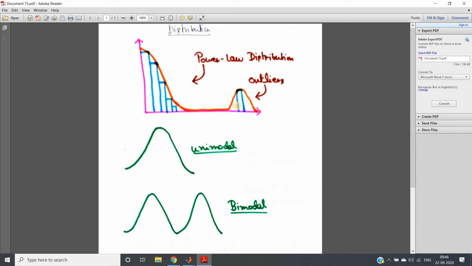Now there are different types of histogram possible. There may be a unimodal histogram, a bimodal histogram, or a multimodal histogram. Unimodal means only one peak will appear, but for bimodal two such peaks will appear, and so on. Simple, right?